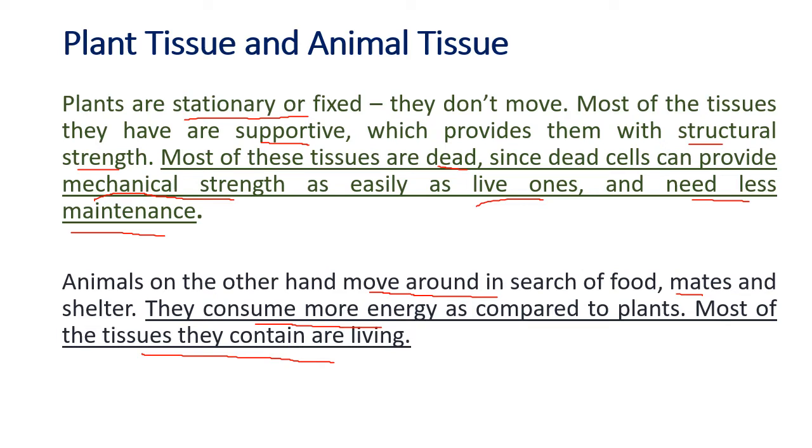Another difference between animals and plants is the growth pattern. What does the growth pattern mean? The growth in plants is limited to certain regions. If you observe a seed growing into a tree, first of all its height is increasing. It grows taller and taller and reaches a certain height.